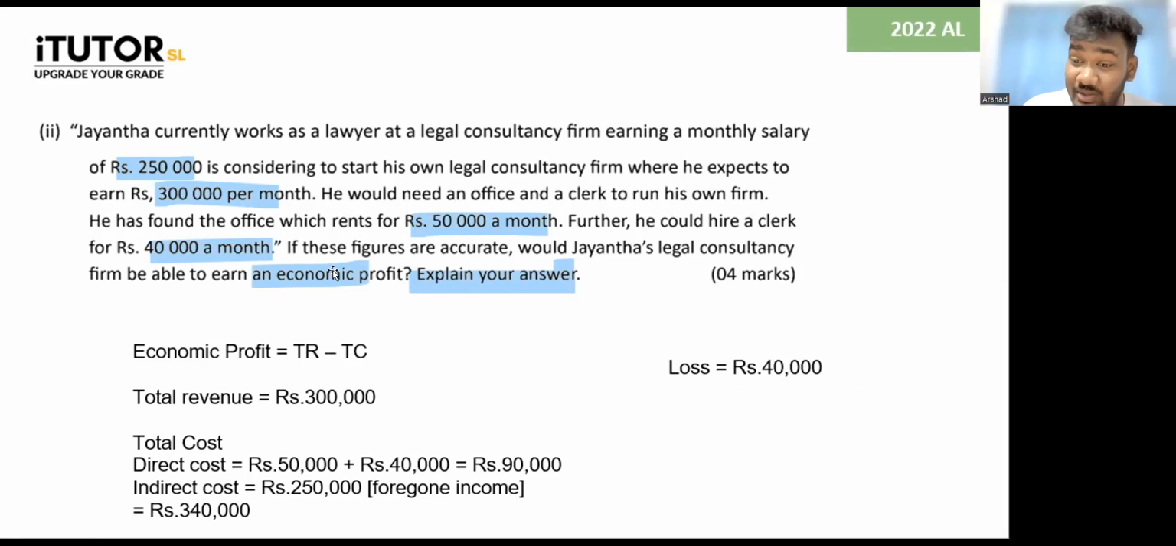So will he be able to earn an economic profit? No, he will be making a loss of 40,000. Explain giving your numbers. Is that okay? Not hard, right? Even though it was a new question that was not there in past papers, you can do it. It's not a question that is very hard. You can use your normal common sense of direct cost and indirect cost and do it, right? No problem at all.